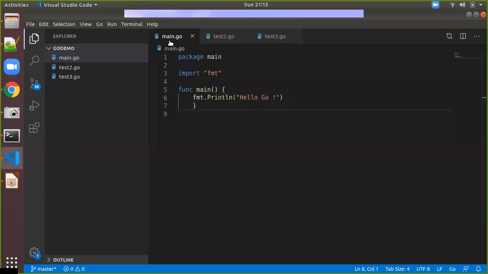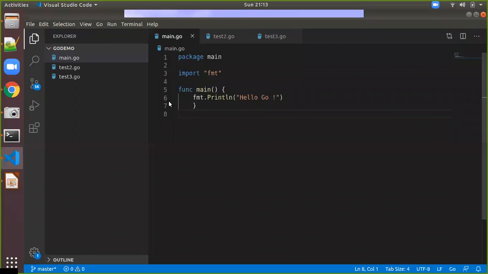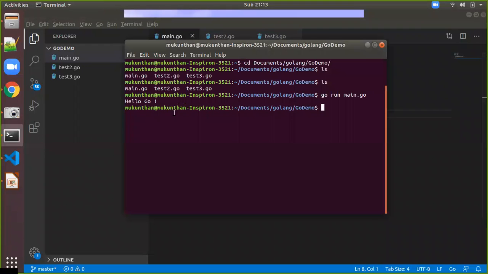And we will see here main.go. The same path we will go to in the terminal. I am in the same path. Type the ls command and you can see 3 files: main.go, test2.go, test3.go. Just to regress the previous scenario, I will run main.go. Go run main.go, enter. So you will be getting the output as hello go, as per the code here. Yes, we are getting it.